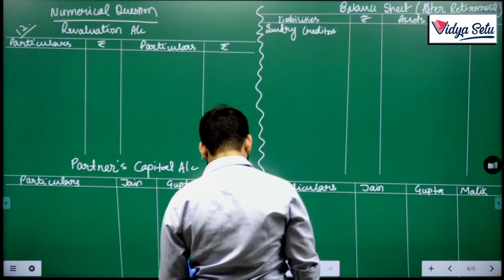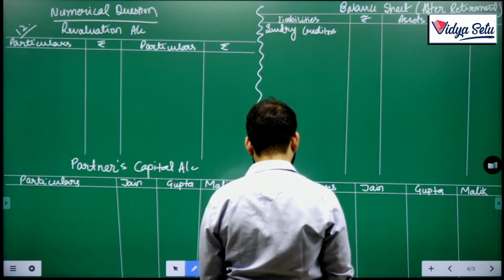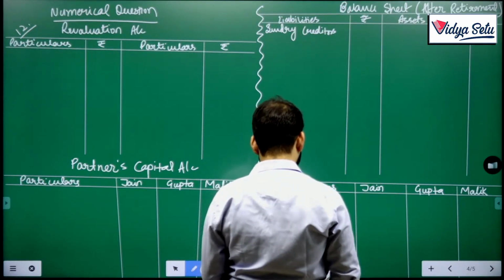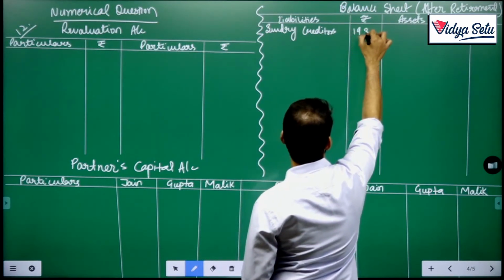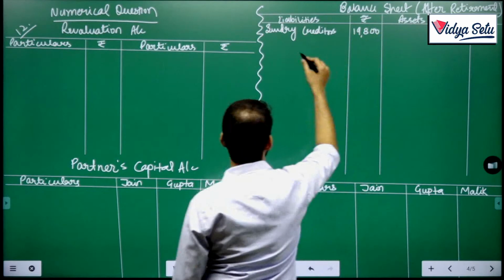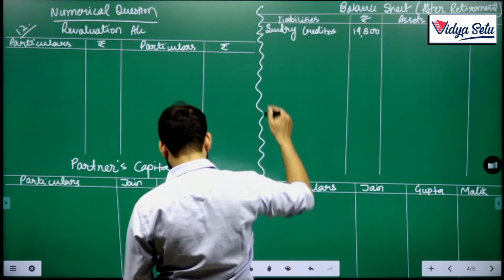Do we have any adjustment for sundry creditors? I don't think so. So they remain the same. Even telephone bills outstanding, I don't remember hearing about any adjustment.